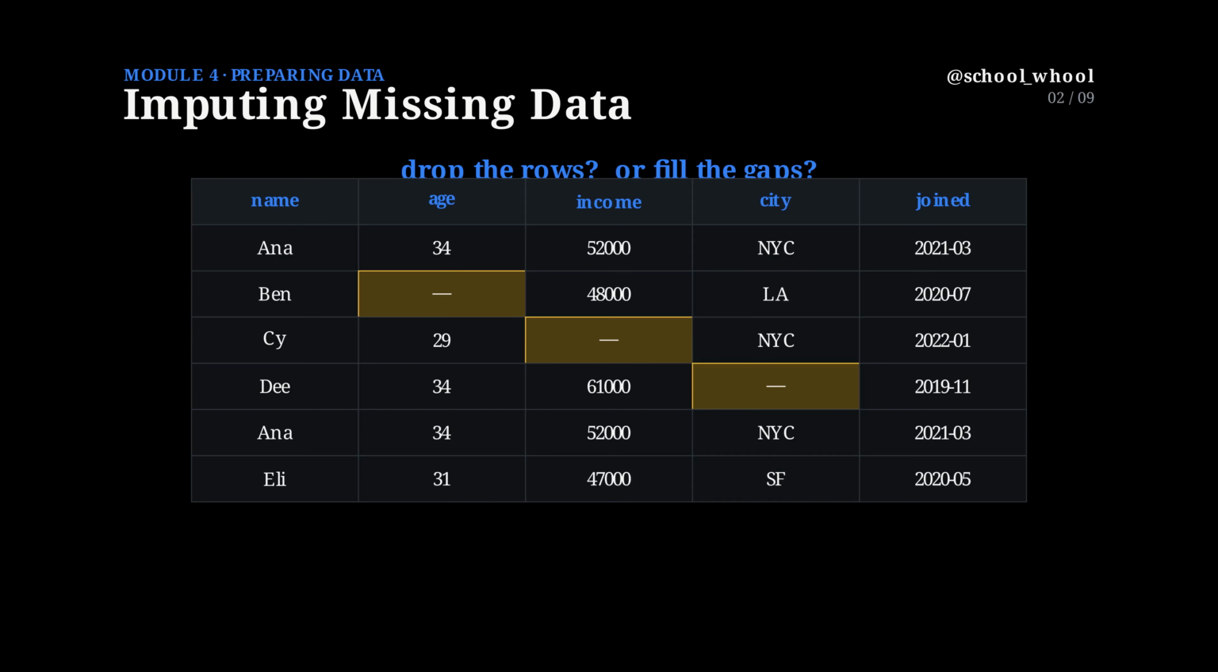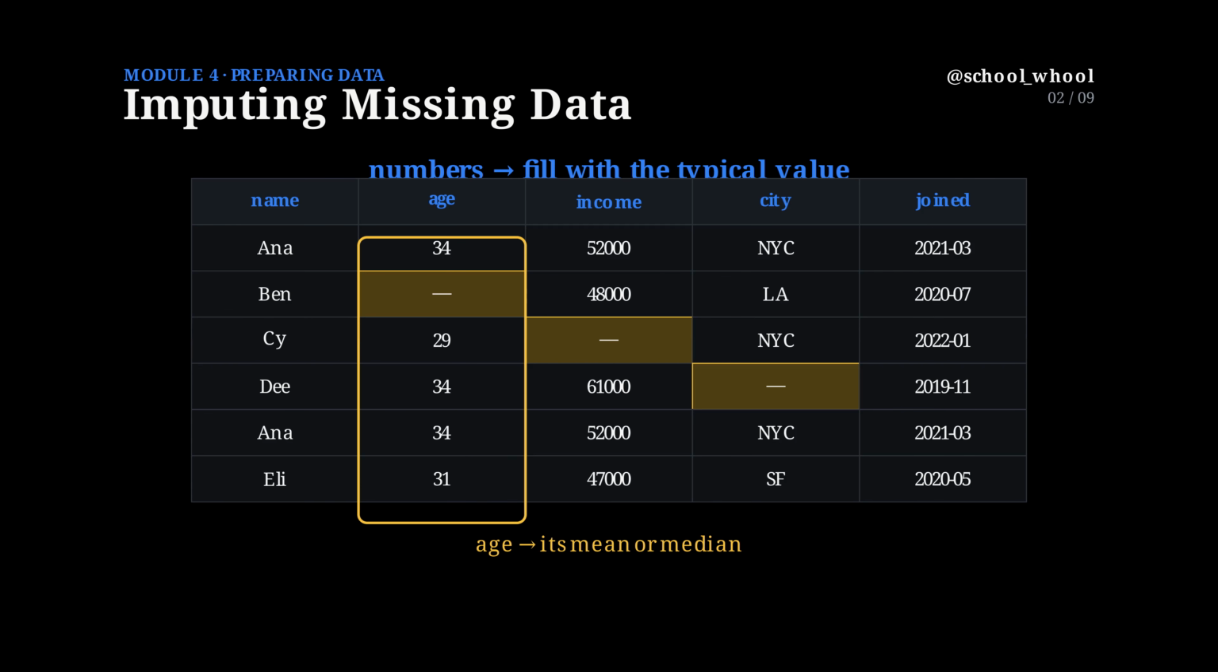For a numeric column like age, the natural filler is the column's typical value. Its mean, or its median. Compute it from the ages you do have, and drop it into the blank. Which one? Usually the median.